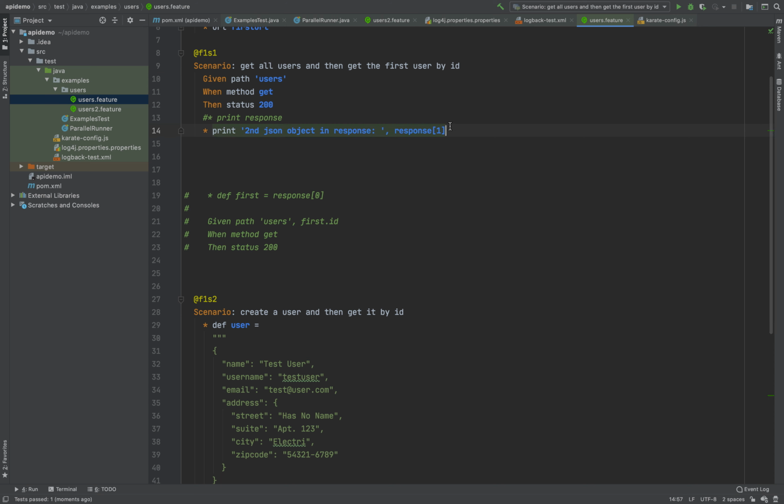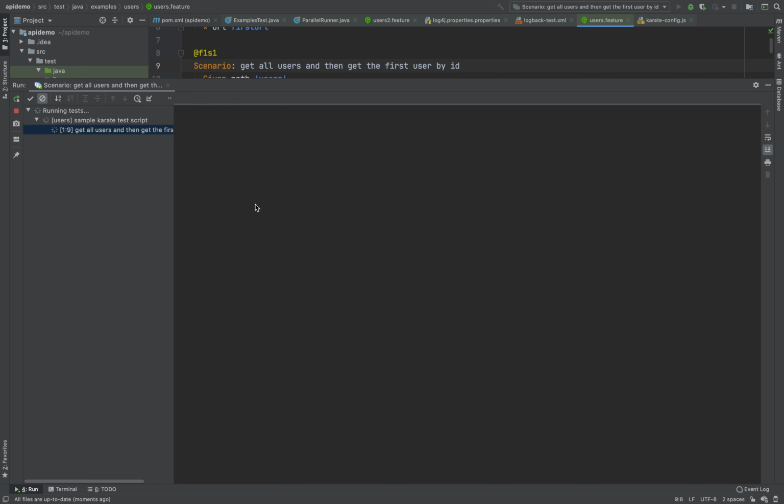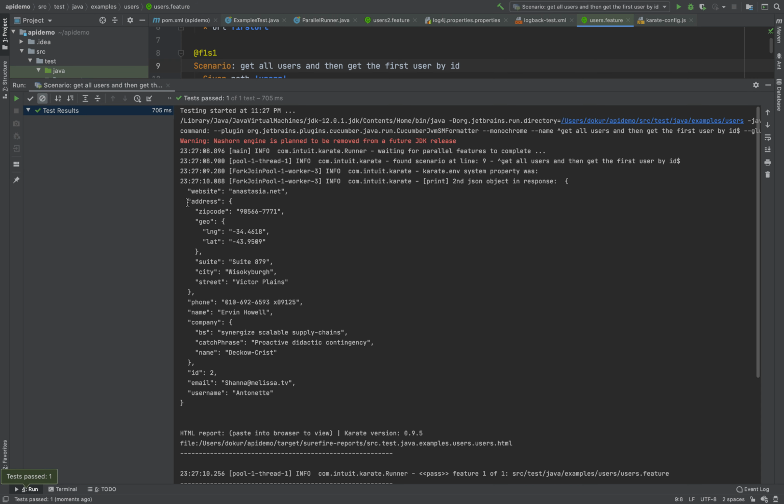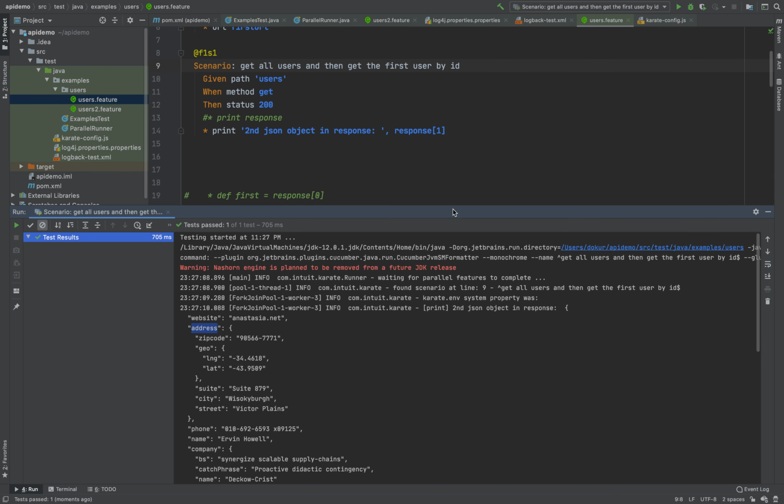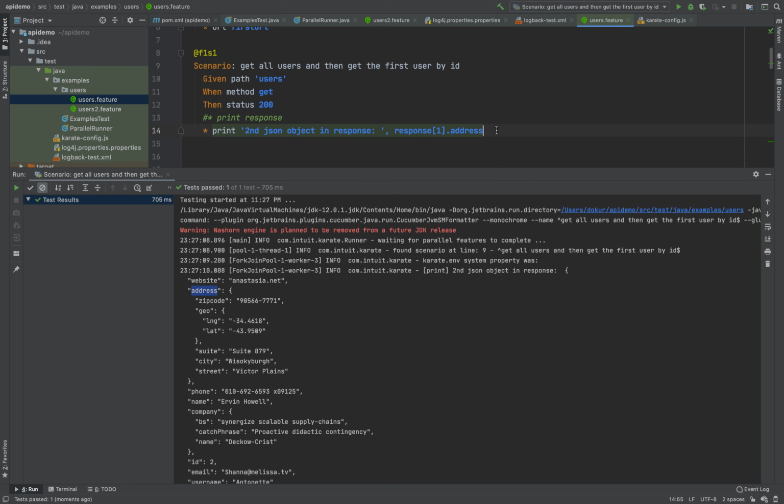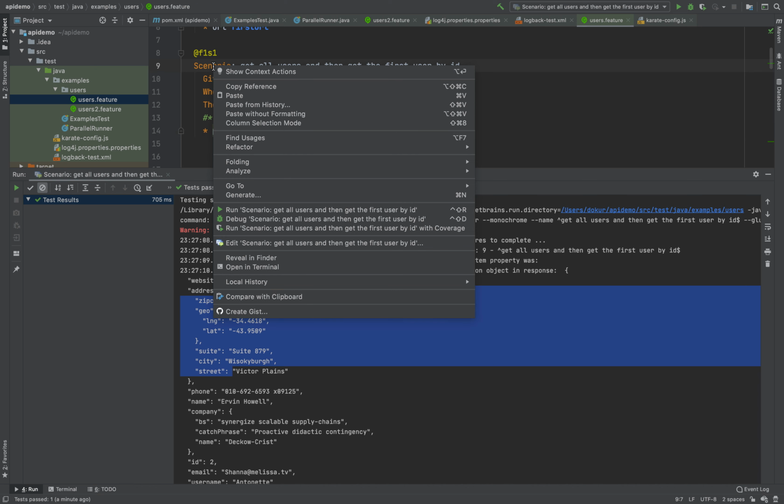I can even get deeper, right? Using the JSON path inline from the feature files. So let's say we only want to get the address object. So what is the JSON path for that? I need to use the field name, right? Let's compare this response now with the new one that I'm going to run. So it should print only this address object from the response. And I can change it to also address object, let's say. Let me run this again.